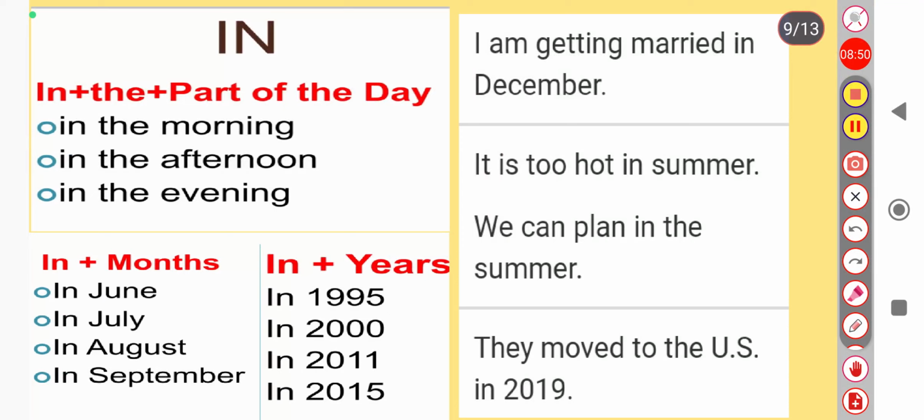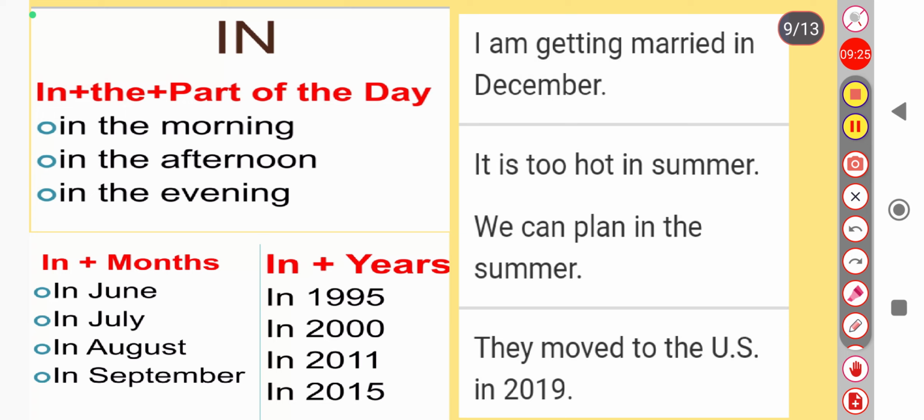Next is "in". Where do we have to use in? We use in with parts of the day, like in the morning, in the afternoon, in the evening. I am teaching you in the evening. Next, in is used with months and years, in November, in August, in July, in June, or in 1949, in 2000, and so on. Here are a few examples. You can see how we are going to use these prepositions in sentences. That is the quite important application part.